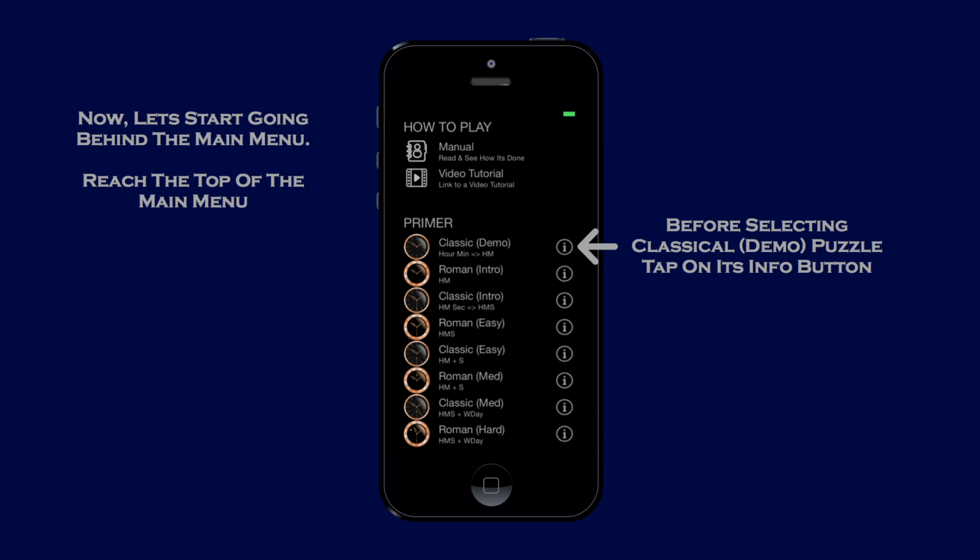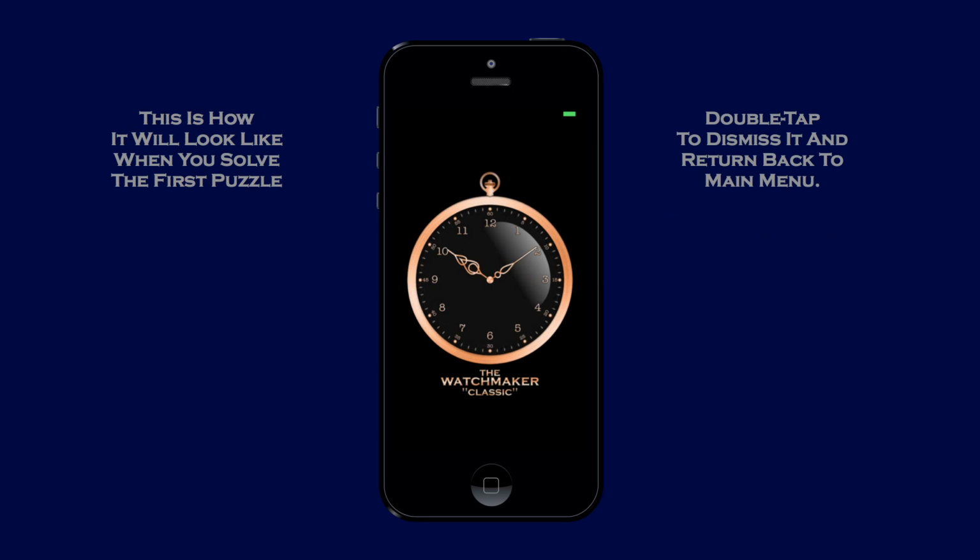Now, let's start going behind the main menu. Reach the top of the main menu. Before selecting Classical Demo Puzzle, tap on its Info button. This is how it will look when you solve the first puzzle. Double tap to dismiss it and return to the main menu.